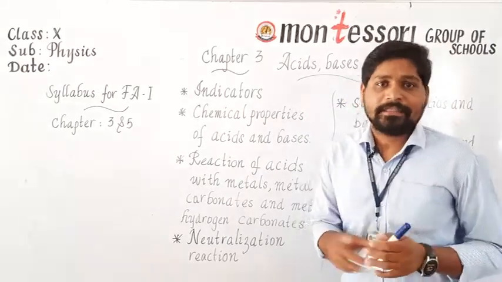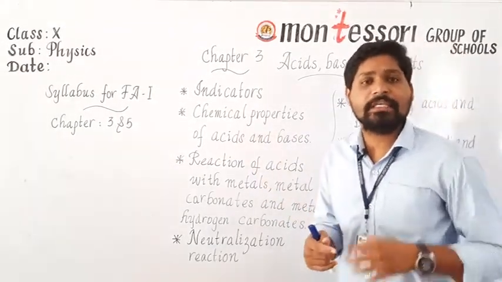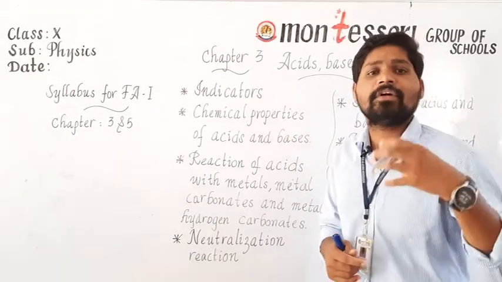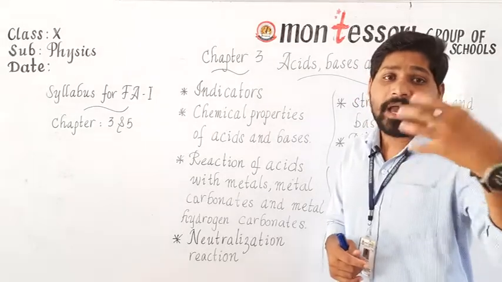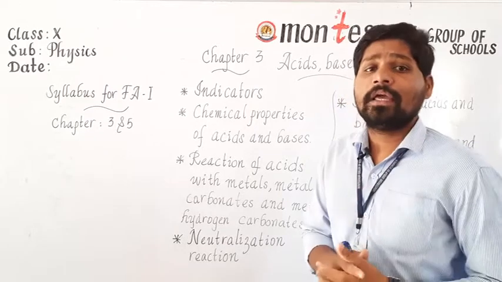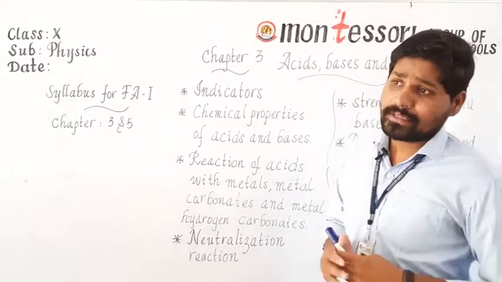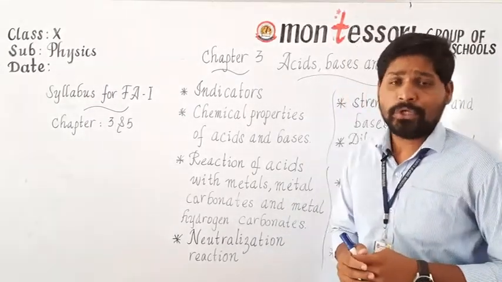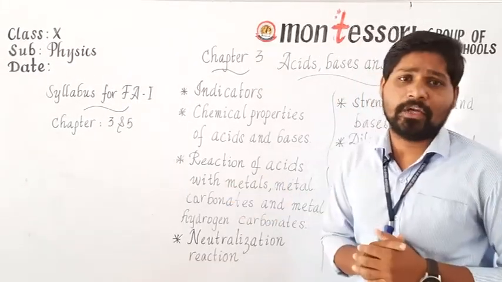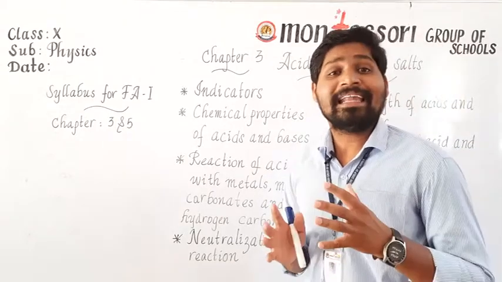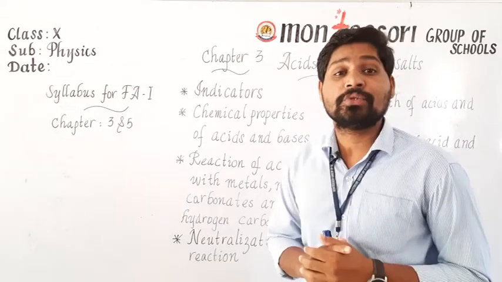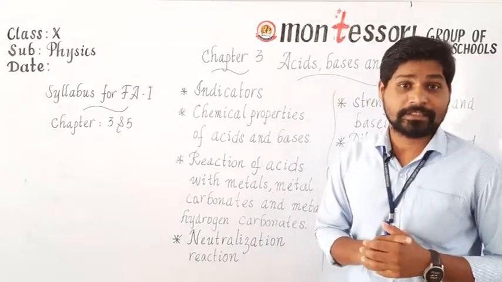Is it clear? Next, if you add any base to this phenolphthalein, then it will turn into pink color. If you add it to the methyl orange, then the solution will turn into yellow color. See, in the exam they may ask a question like this: how do you change the methyl orange into yellow color? How can we change? By adding any basic solution, we can change the methyl orange into yellow color. Is it clear? So like that.